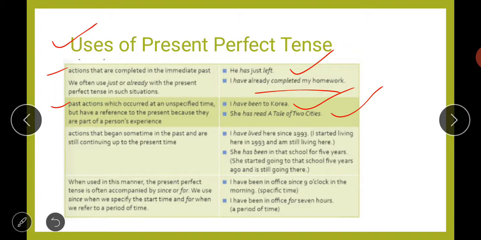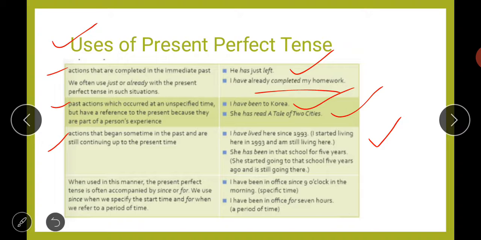Next rule is actions that began sometime in the past and are still continuing up to the present time. So some actions that began in the past but are still continuing in the present time, at that time also we will use the present perfect tense. For example, I have lived here since 1993.